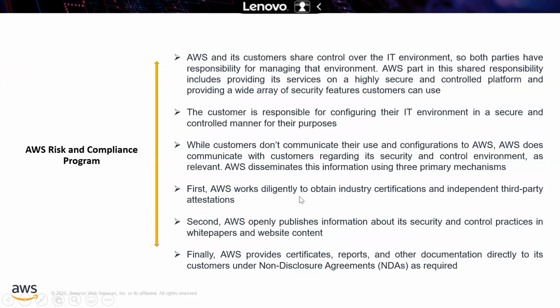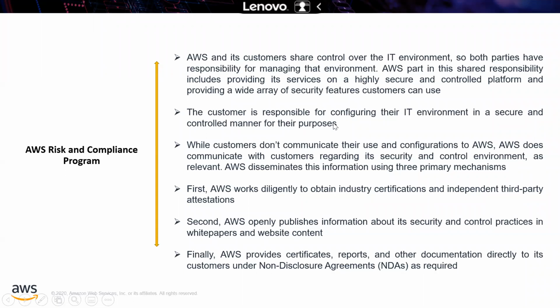These are the topics about SQS, SNS, and simple workflow service. On the risk and compliance program, you will not get any questions, honestly, but it's good to know what it is. AWS and its customers share control over the IT environment, so both parties have responsibility for managing it. AWS's part in this shared responsibility includes providing its services on a highly secured and controlled platform and providing a wide array of security features customers can use.